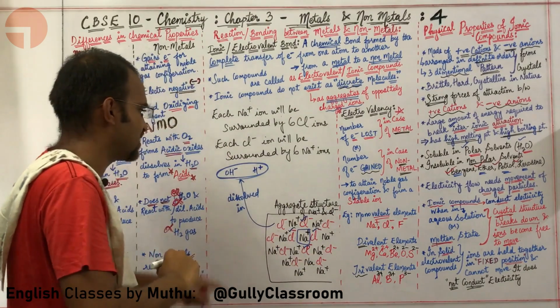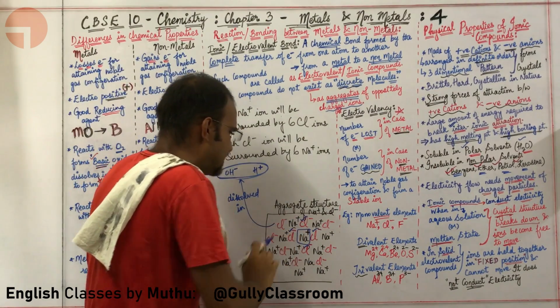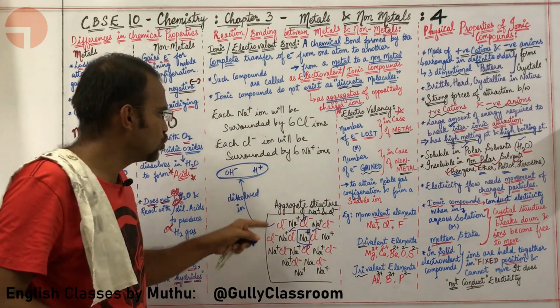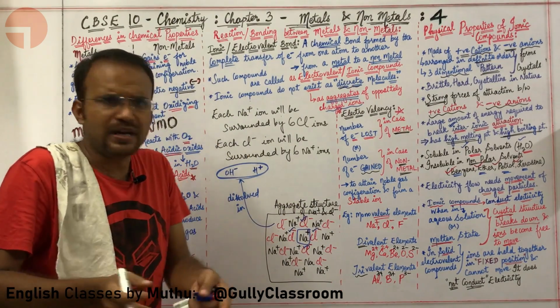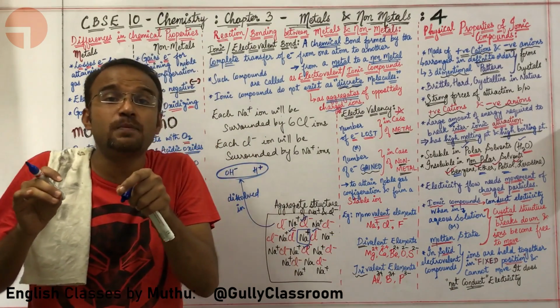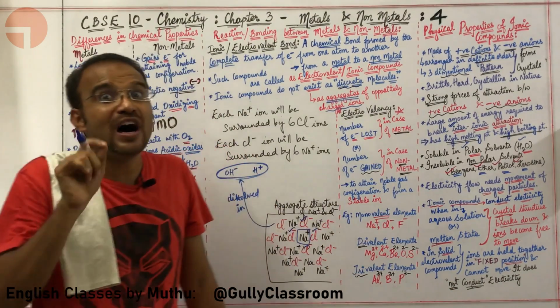This particular structure where Na+ and Cl- occupy a definite fixed position does not conduct electricity. Why? Because for the conduction of electricity, charged particles need to move.